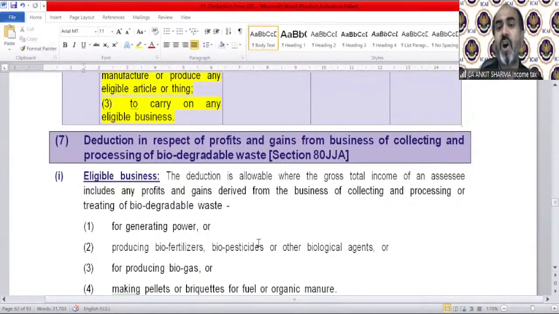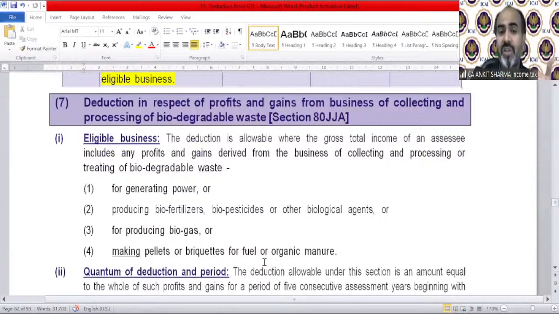The deduction is allowable where the gross total income of an assessee. This is also a deduction based on your income. The deduction is allowed where the gross total income of an assessee includes any profit and gains derived from the business of collecting and processing or treating of biodegradable waste for power generation, for producing biofertilizer, for producing biogas, and making pellets or briquettes for fuel or organic manure.